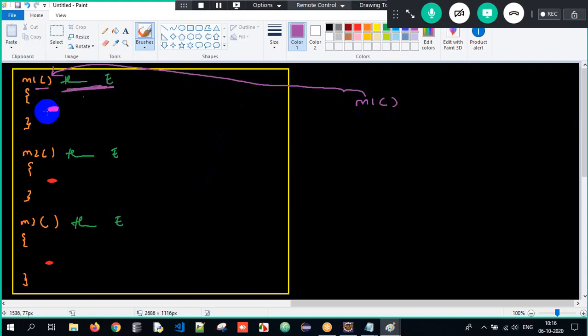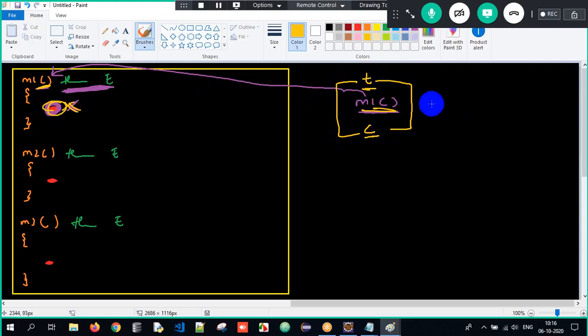It simply means exception might occur in the method and that has not been handled. So when I tell throws Exception, exception might occur in the method and that has not been handled. That information has been told to the caller. So what will the caller do? He will handle it himself with try and catch block. So M1 I call, okay, exception will occur. Since it is handled using try and catch block, doesn't matter, your program execution will happen in a smooth way. You're done with the execution.